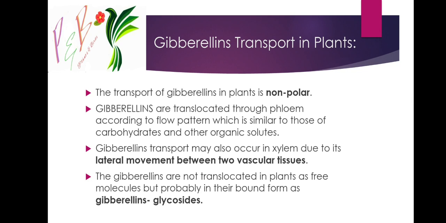The gibberellins are not translocated in plants as free molecules, but probably in bound form as gibberellin glycosides. Only a very small amount is present in free form.